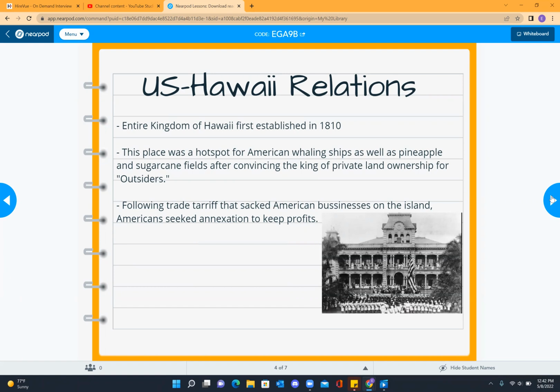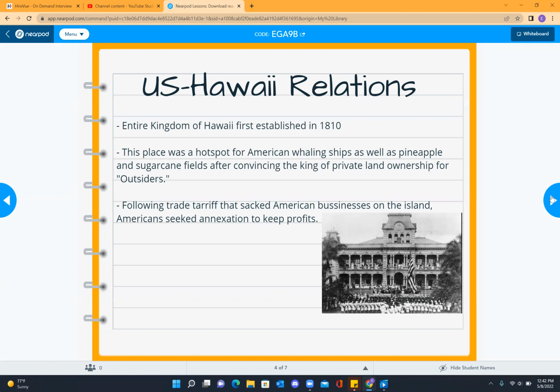The Kingdom of Hawaii was first established in 1810 with the help of Great Britain and France. In exchange for that help, Hawaii would allow specific trade agreements between just Great Britain and France. Even though the kingdom was established in 1810, the first United States citizens were in Hawaii around 1790, about 20 years before the Kingdom of Hawaii was first established.